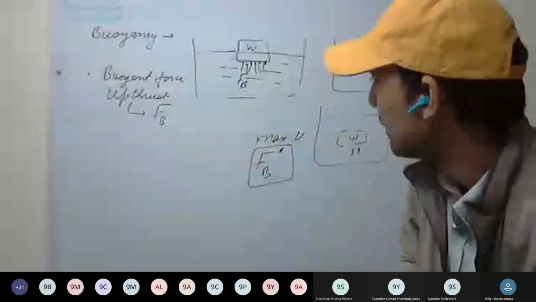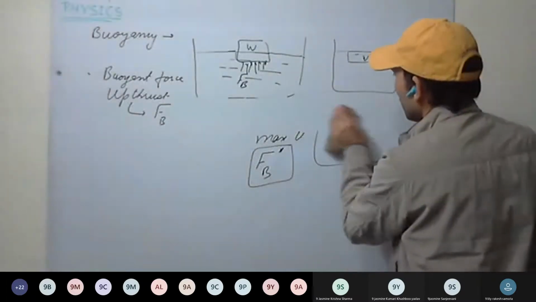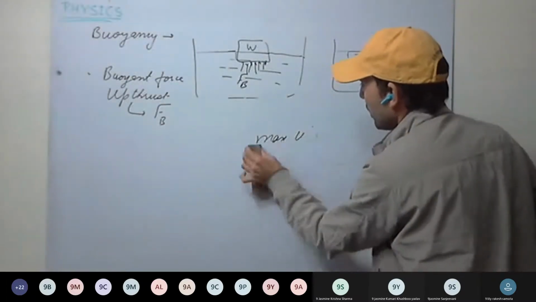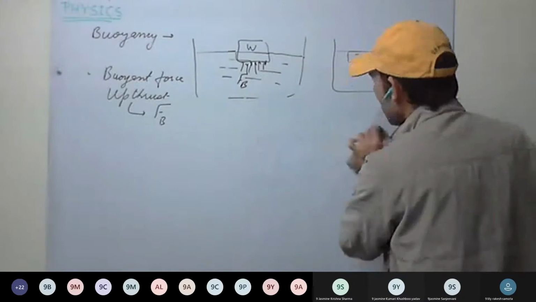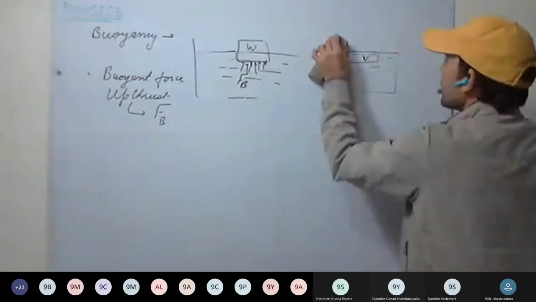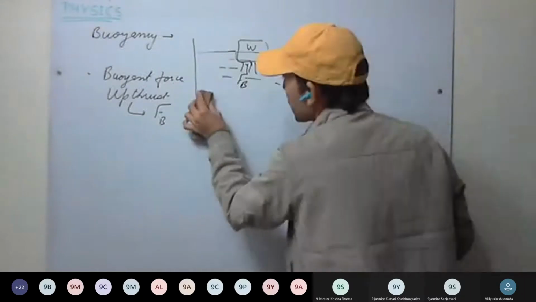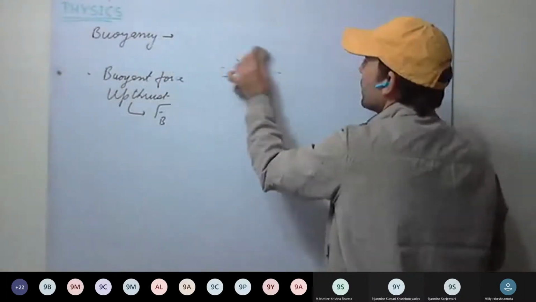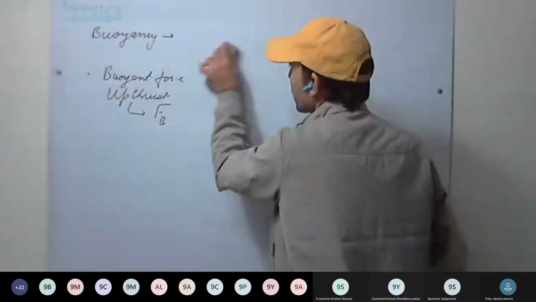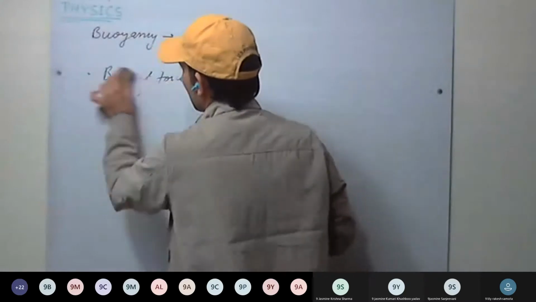Now see here. Okay, now we'll be proving one mathematical formula. That is, upthrust is equal to the weight of the liquid displaced. Upthrust is equal to the weight of the liquid displaced.